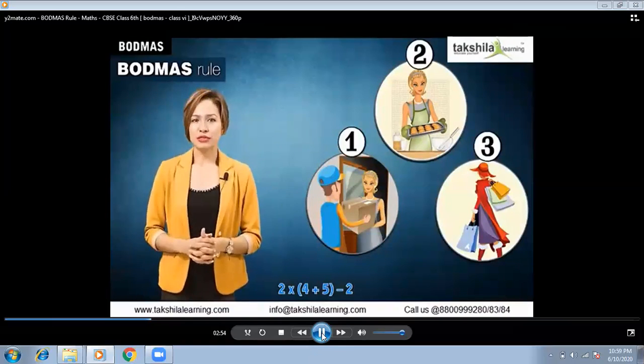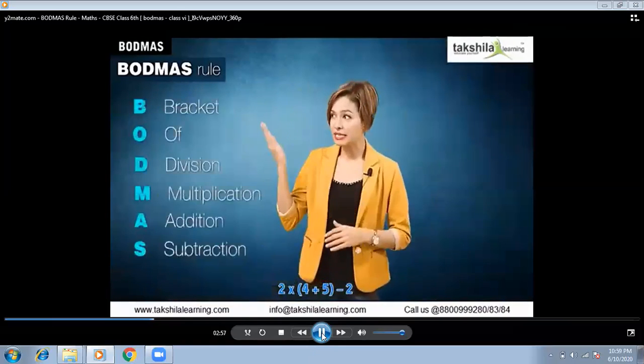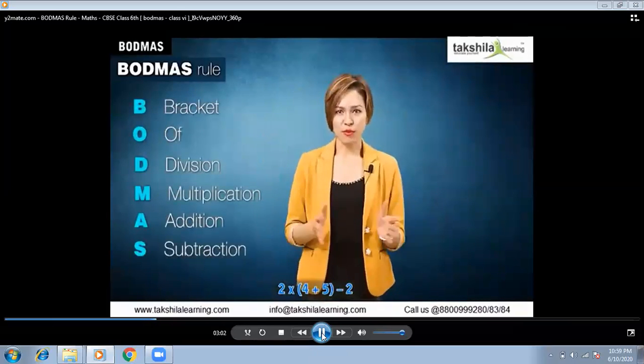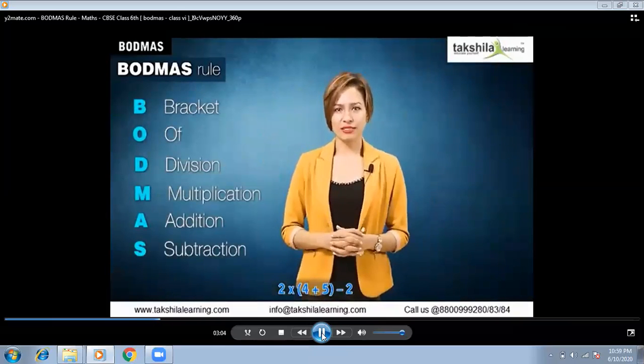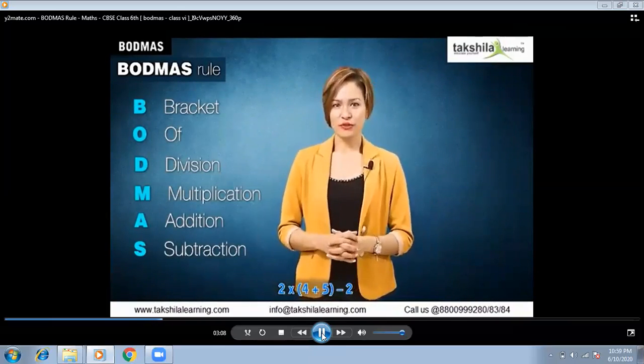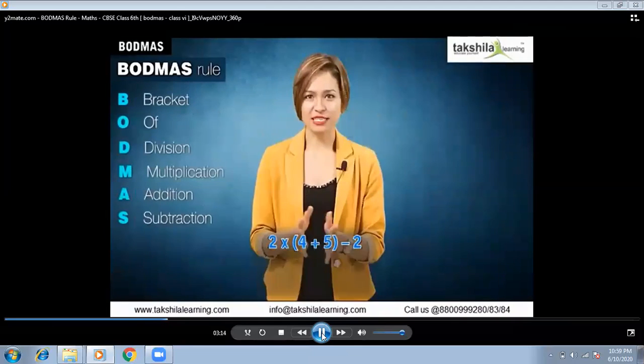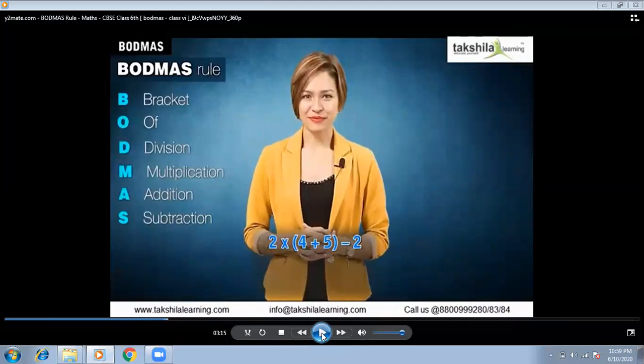Similarly, a sequence is made to solve an expression, and this sequence makes clear that if an expression contains brackets and multiple operations, then to reach the correct answer, something needs to be solved first. Let's see what the solution will be for this expression. You can see this question on your screen that contains brackets. That's why BODMAS is used. This type of question uses BODMAS. In your previous session there were no brackets, so there were only operations, and you had to go through the steps, that is division, multiplication, addition, and subtraction.